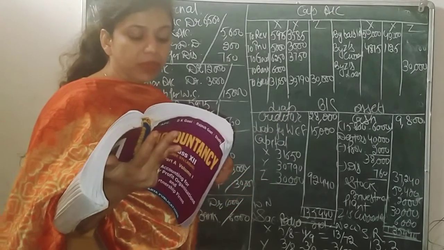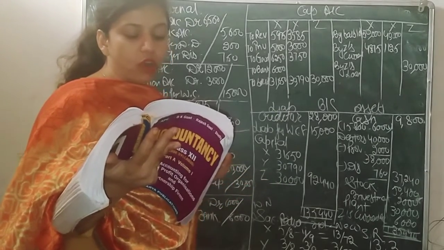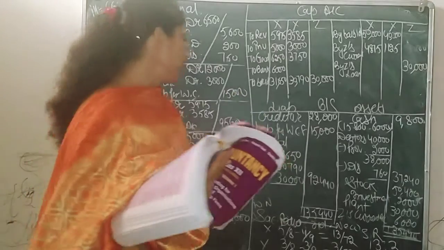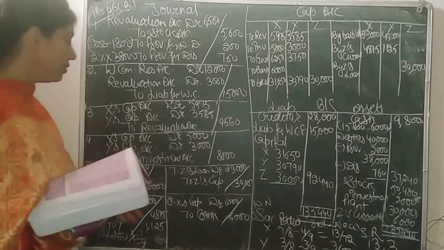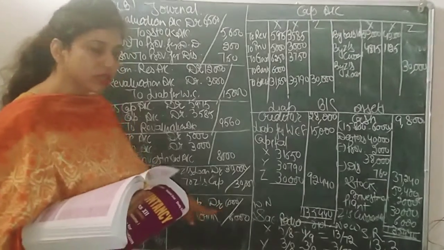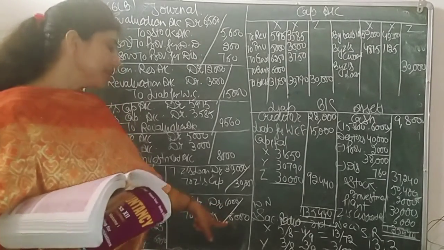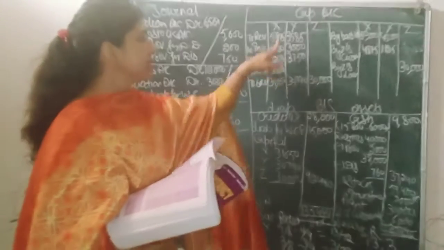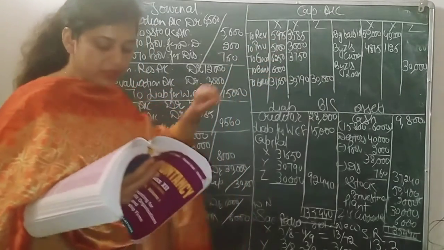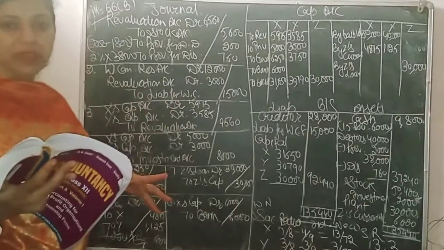Next we have X is to withdraw rupees 6,000 in cash. X withdraws 6,000 in cash, so X's capital will be reduced. X's capital to bank 6,000. Place it in the capital account, to bank, and X's capital 6,000 should be minus. So all these adjustments will be done.